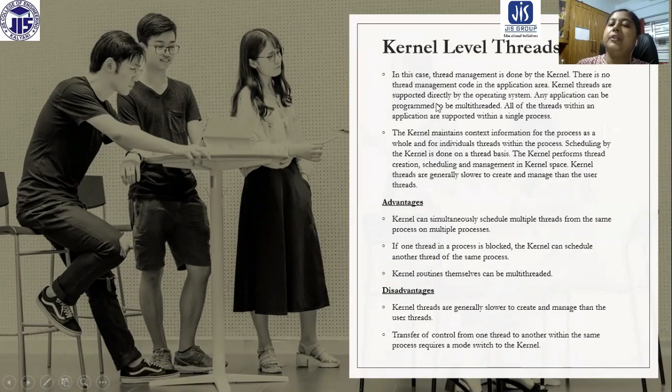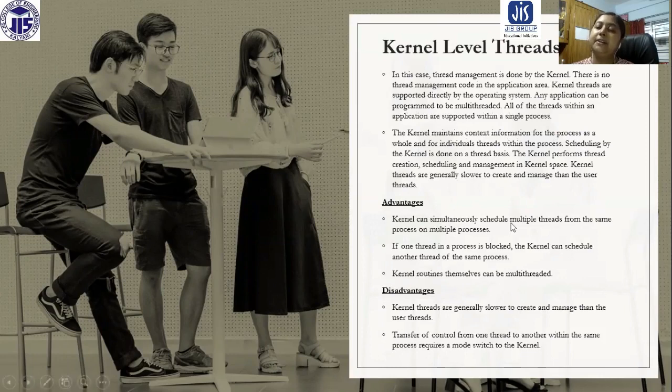Any application can be programmed to be multi-threaded. All of the threads within an application are supported within a single process. So the kernel maintains context information for the process as a whole. That means the kernel is basically going to maintain everything. What are the advantages of this kind of thread?